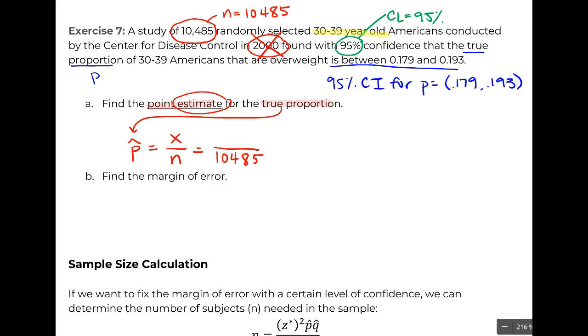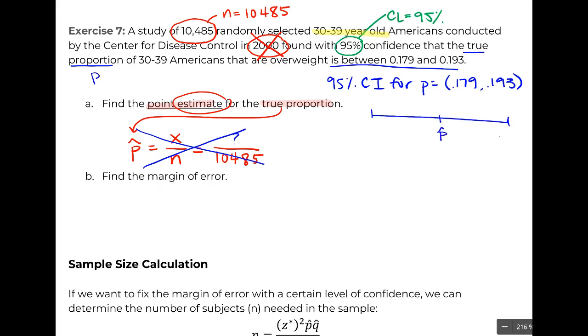So it turns out that this whole formula doesn't help us in this particular situation because we're not given that X. We don't know the number in our sample that ended up being classified as overweight. So we're supposed to actually use the drawing I made on the last question for this. Remember that idea that our confidence interval, well, it's symmetric.